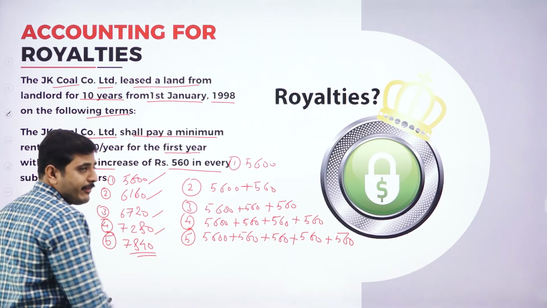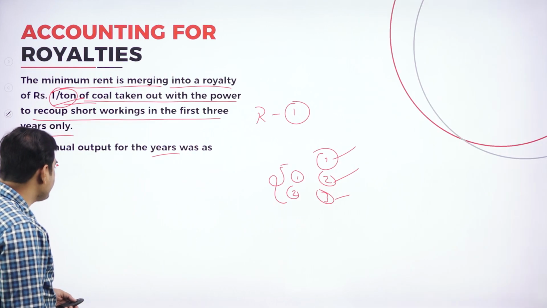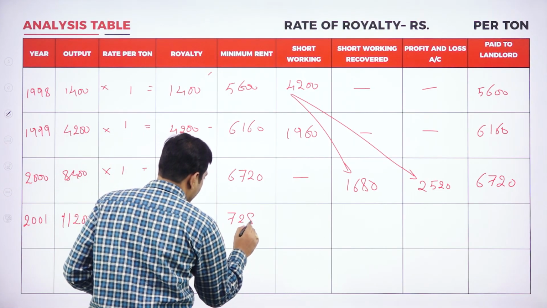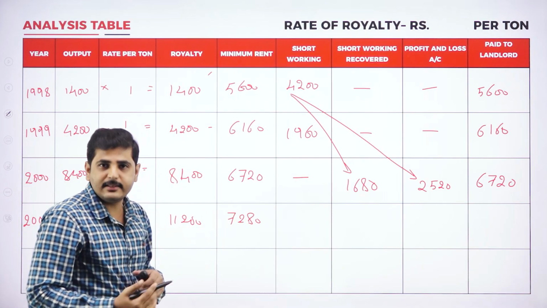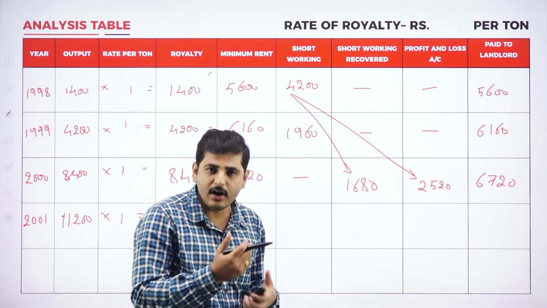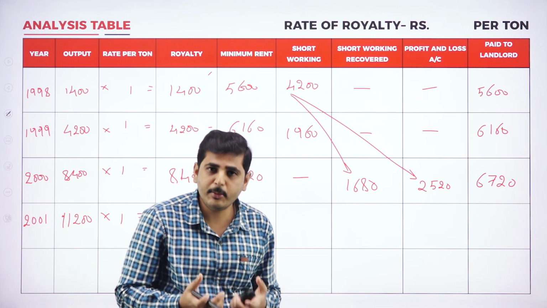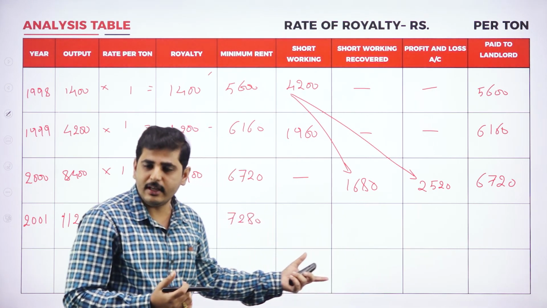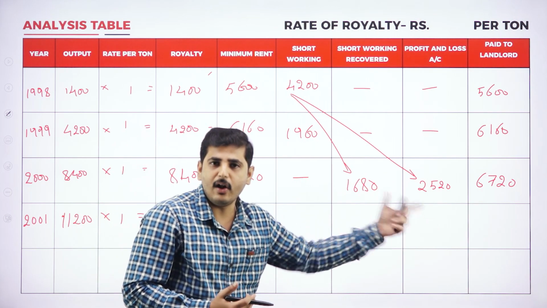Our minimum rent is 7,280. So this year also we have excess royalty over the minimum rent. Whatever excess amount we get after deducting the minimum rent can be utilized for the recovery of the short working. If there is no short working, the full amount will be transferred to landlord.